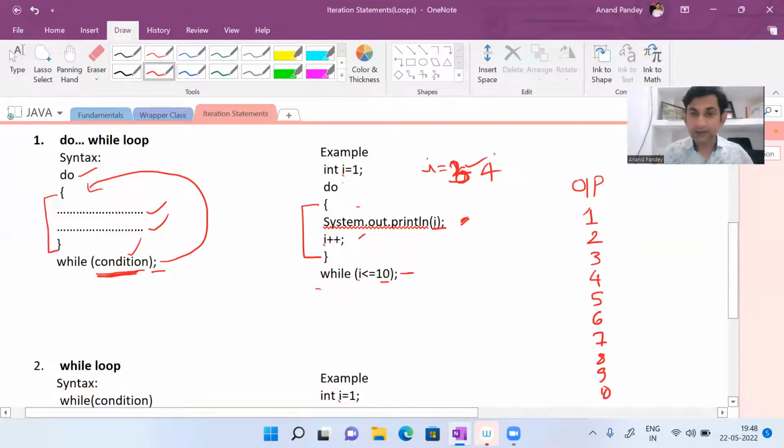After printing 10, the value of I will be 11, right? Then this condition will be false. When the value of I will be 11, this condition will be false. So when the condition is false, control will not go back to the do block. Control वापस do block में नहीं जाएगा. अब control आगे बढ़ेगा. प्रोग्राम में further जो statements होंगे वो execute.